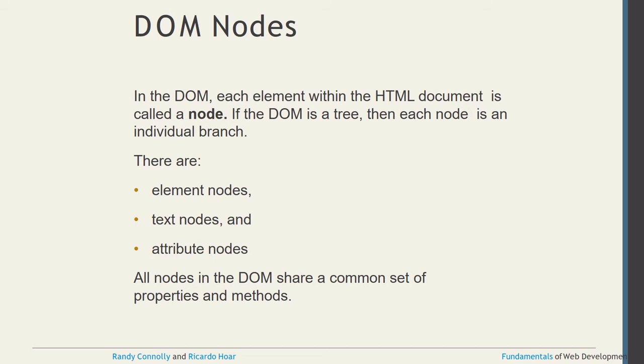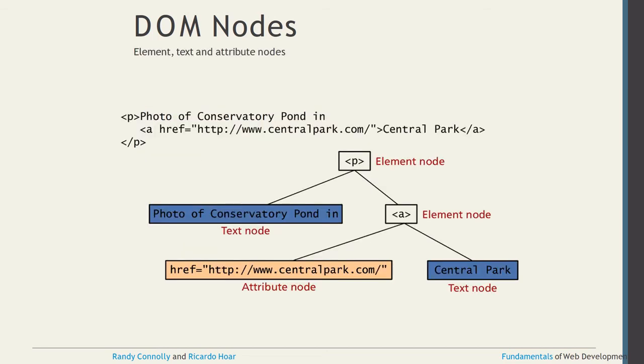The DOM is a tree, and each node is an individual branch. There are element nodes, text nodes and attribute nodes, and all nodes in the DOM share a common set of properties and methods. Clear? So each node is an individual branch, and there are three kinds: element nodes, text nodes and attribute nodes, and all nodes share a common set of properties and methods. See the example here: inside the paragraph we have the text, a photo of a sinking pond, then one anchor tag, and along with the anchor tag we display a message, because the anchor tag means we want a statement to click now.